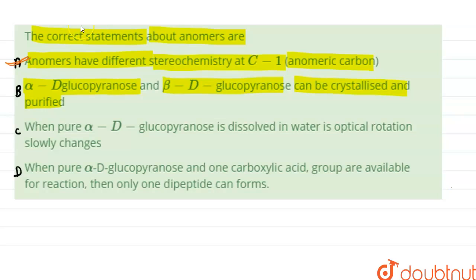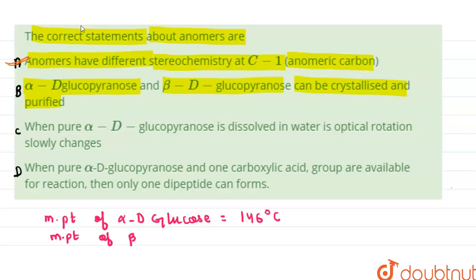The melting point of alpha D glucose is 146 degrees Celsius, and the melting point of beta D glucose is 150 degrees Celsius. The difference in the melting points can result in their separation, so this statement is also correct.